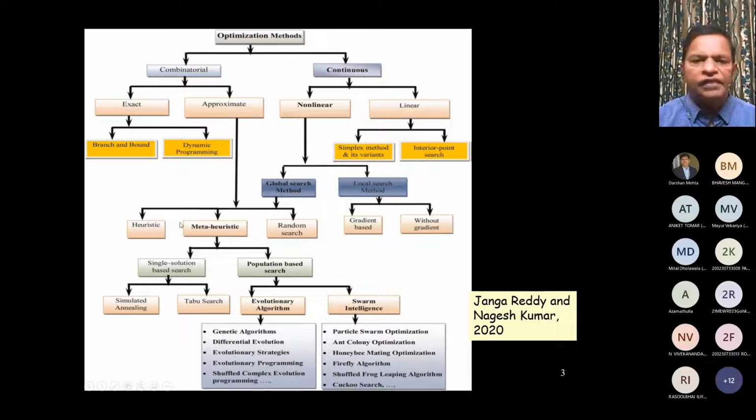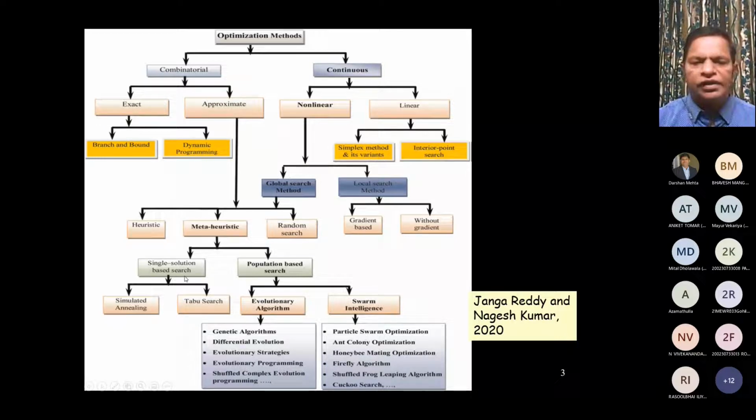There we can talk about heuristic, meta-heuristic, and random search approaches. Within meta-heuristic, we have single solution based search or population based search. In single solution based search, we have what are known as simulated annealing or taboo search.